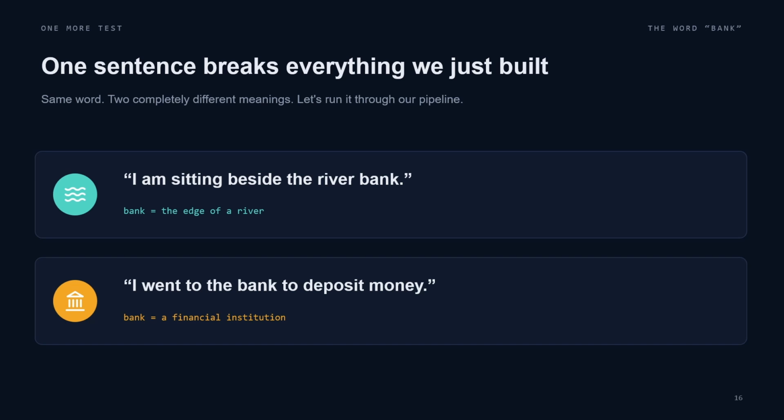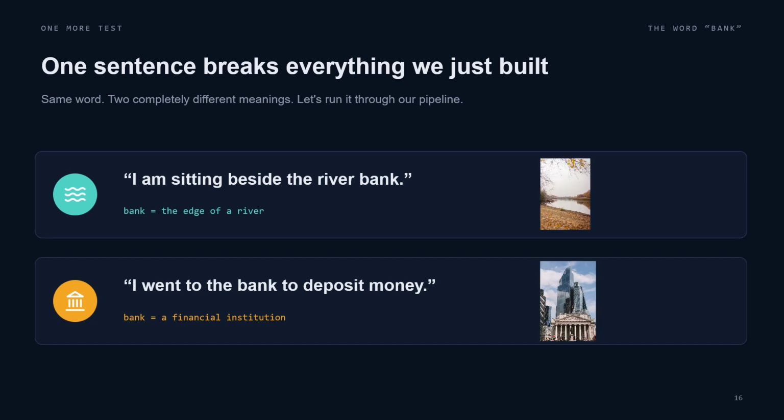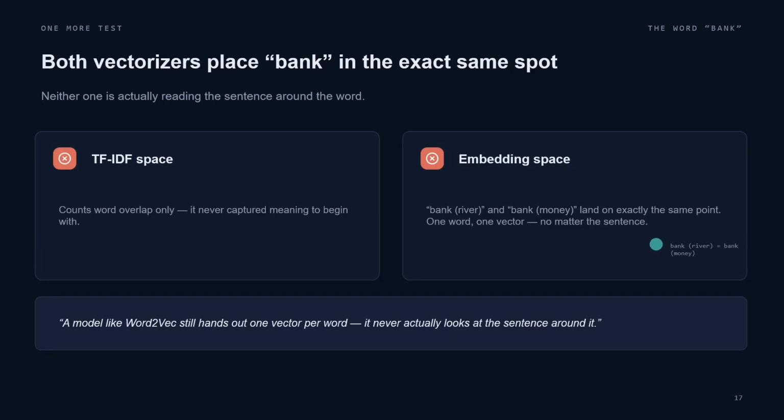In this example, we'll see the same word with 2 completely different meanings. That is bank. I am sitting beside the river bank. Bank is the edge of the river, right? The second sentence: I went to the bank to deposit money. Bank here is a financial institution. But in the case of TF-IDF or word embeddings, bank has a single vector because it doesn't know which sentence we are referring to. Both vectorizers place bank in the exact same spot.